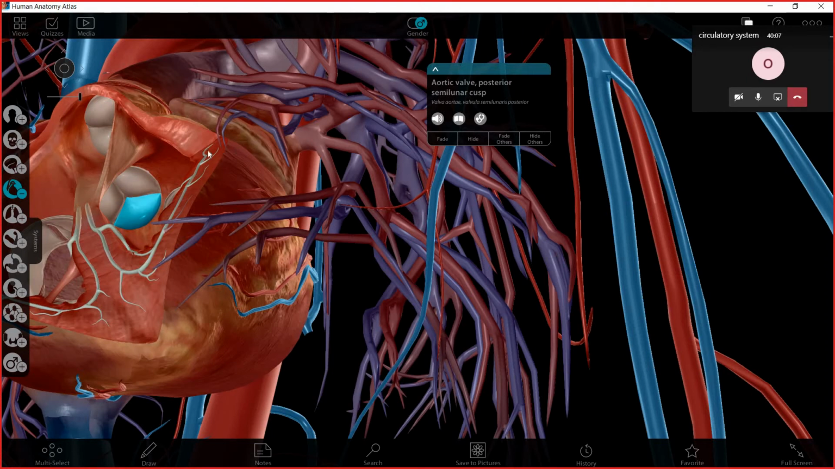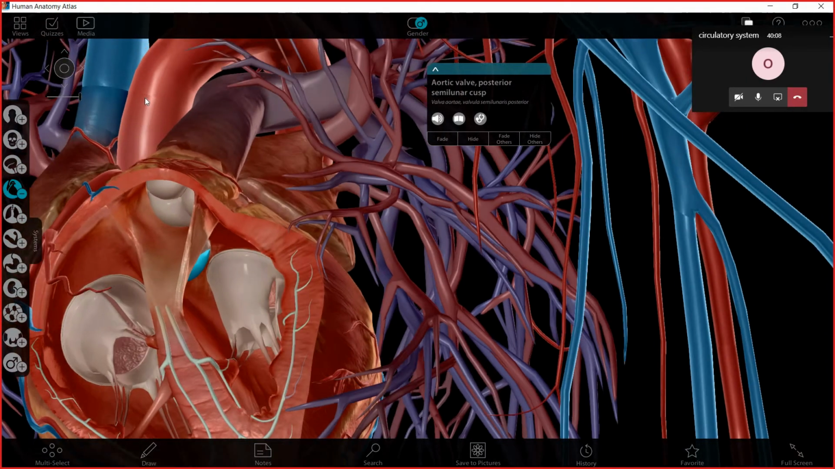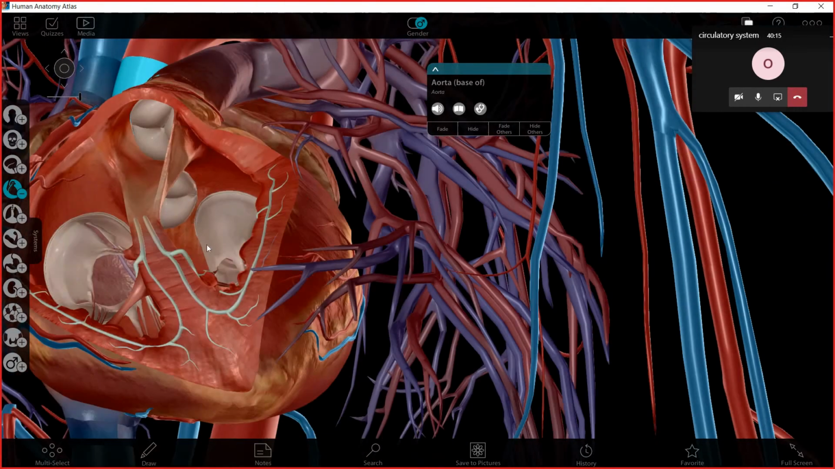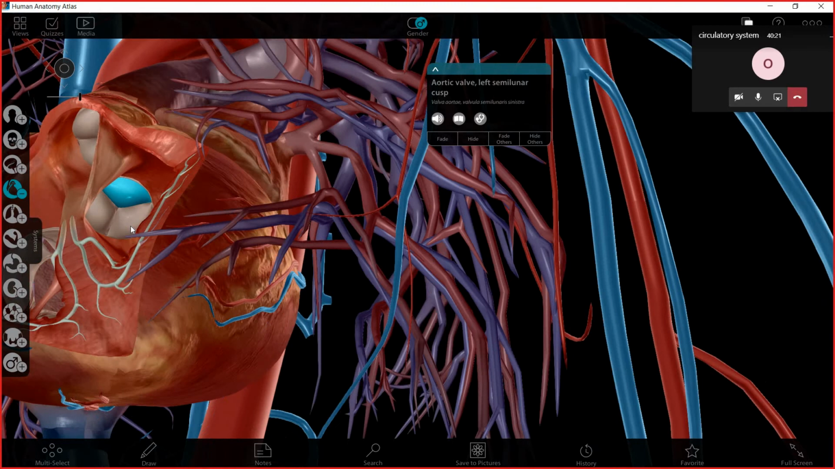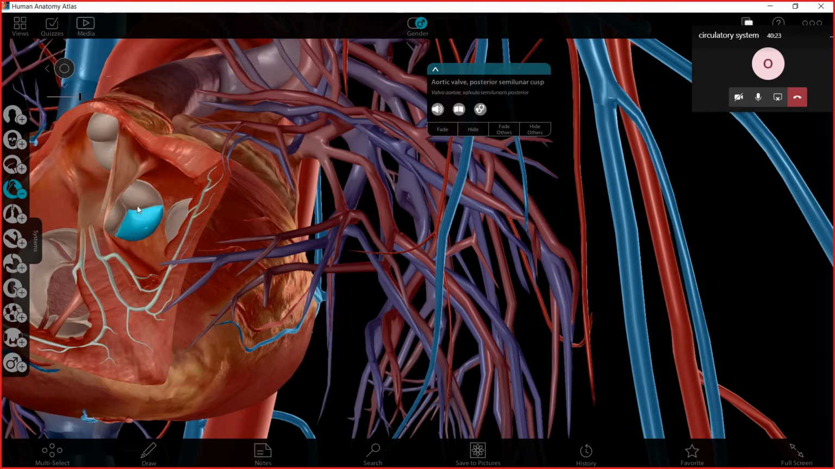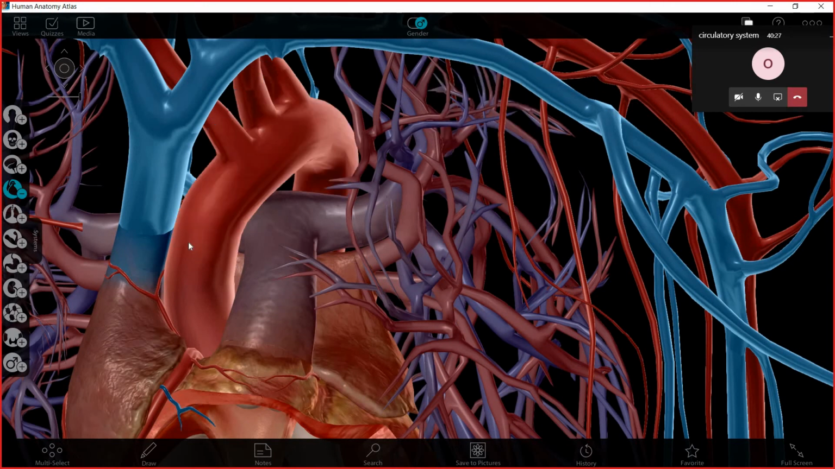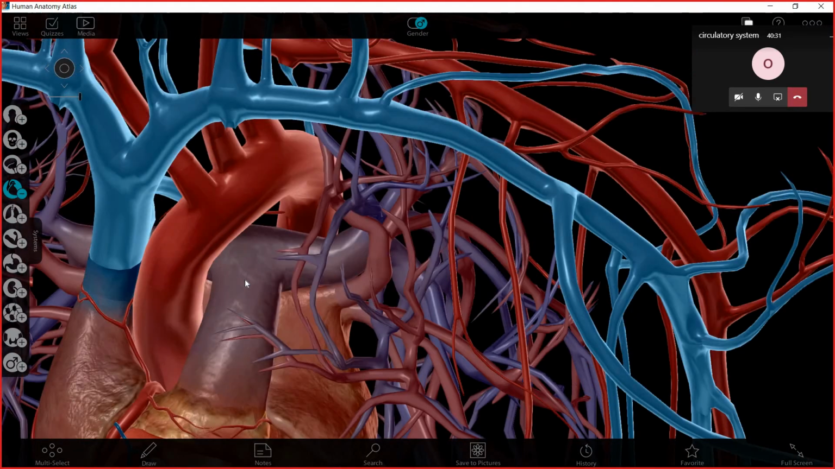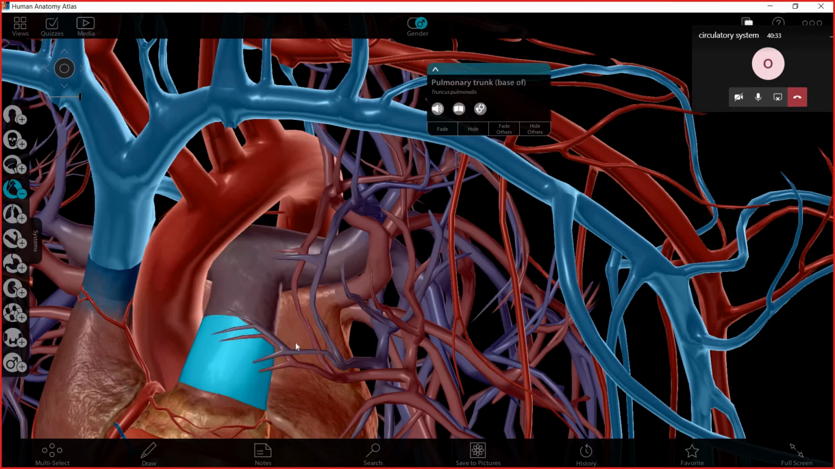Aortic valve is related to the aorta, which is the second big vessel that carries the blood from the heart to the body parts, and it has also a valve. Sorry, this is the valve of the aorta, and this is another valve of the pulmonary artery.